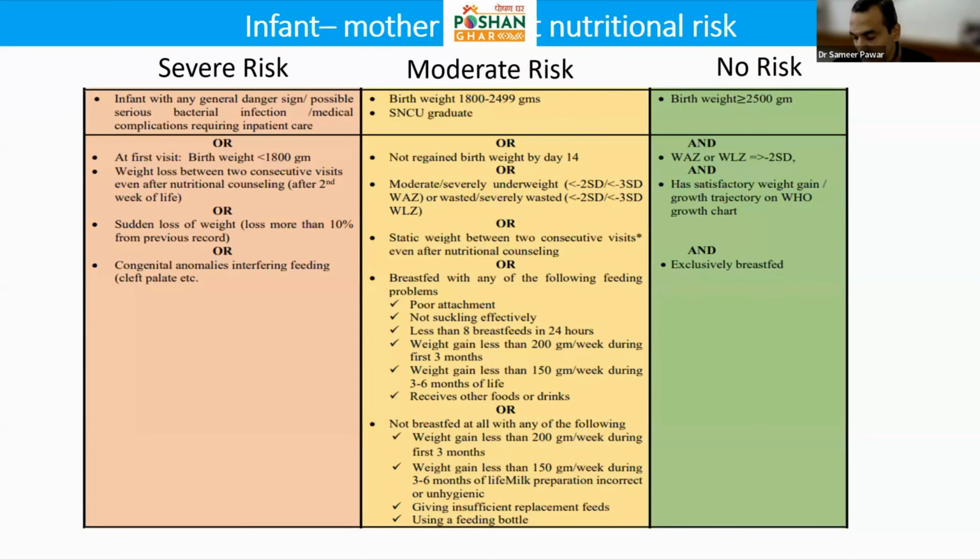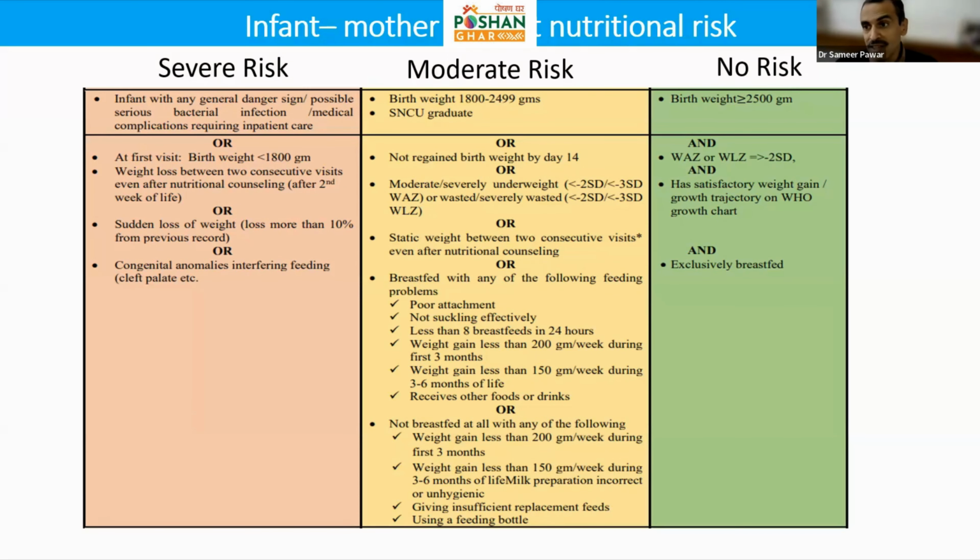It's also important that it's not only risk related to the child or infant, but also risk related to the mother, which has a bearing on the child's growth. So there are certain factors or risk criteria among mothers also, which are important to be identified and addressed. Now, there are 3 risk factors here. Number 1 risk factor is birth weight.